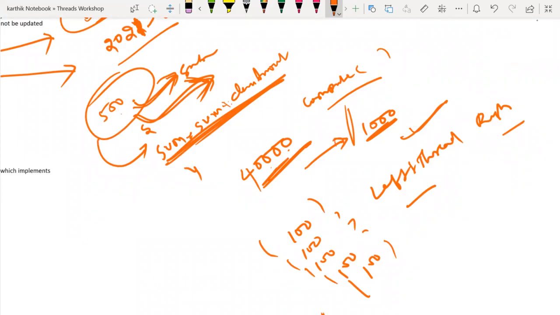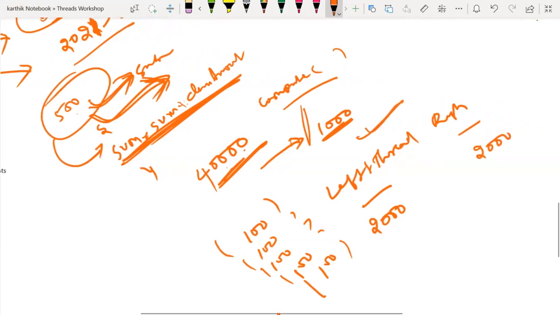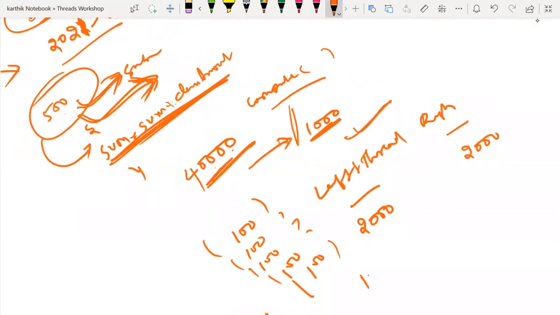Yes. So what it will do internally, it will create a left thread and a right thread. If I divide by 2, how many should the left thread take? 2,000, correct? The right thread will take 2,000. Again, this 2,000 will be divided into 1,000, correct? Left, right, left, right: 1,000, 1,000, 1,000, 1,000.